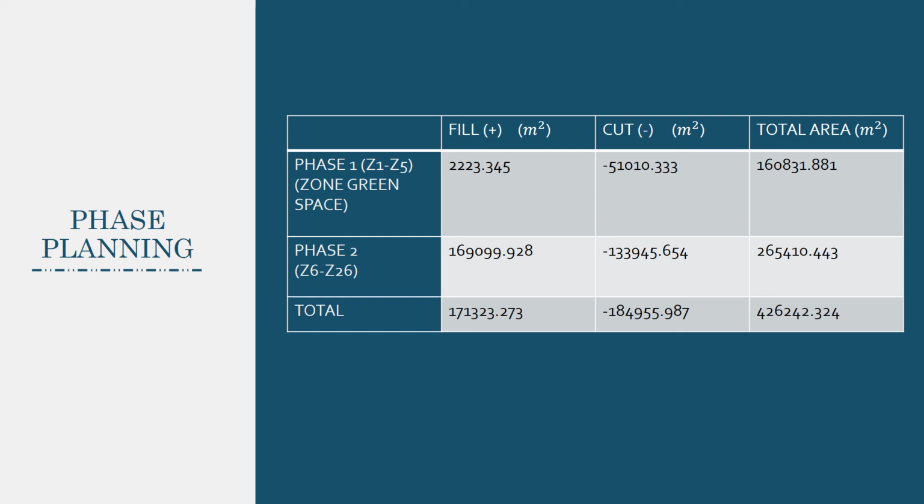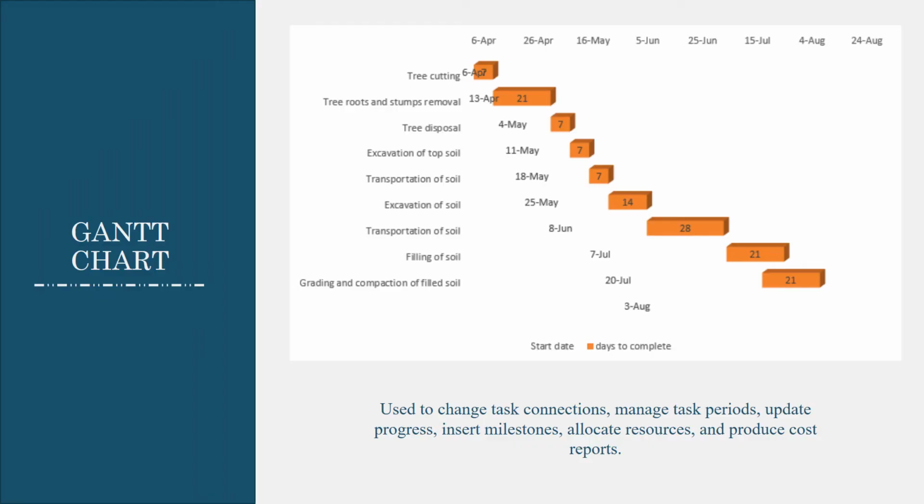The total area for phase 1 is 160831.881 meters squared. Phase 2 consists of Z6 until Z26, and the area is 265410.443 meters squared. The Gantt chart above depicts earthwork schedules in order of phases. It is used to change task connections, manage task periods, update progress, insert milestones, allocate resources, and produce cost reports.